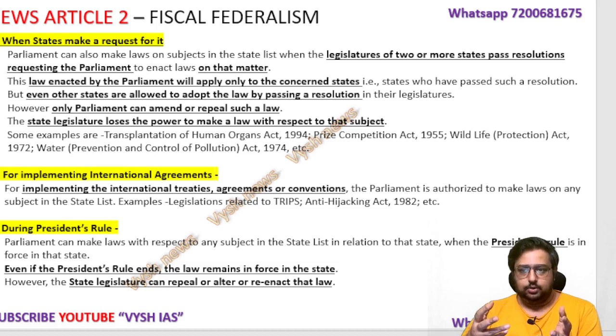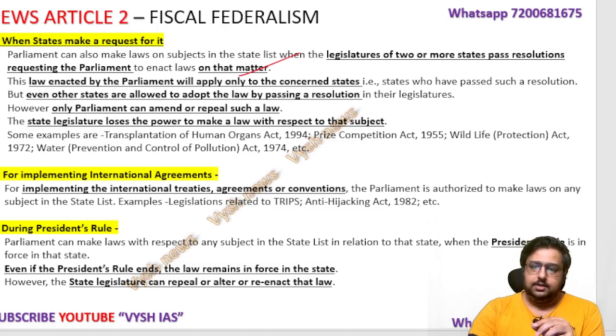Then states can request, as I told you. Two or more state legislatures will pass a resolution and tell Parliament, please make law on that subject. The law enacted by Parliament will be applied only to those states. For example, a state agriculture law you can make for those states; you cannot make it for the full country. Other states, if they want, can also pass a resolution in their assembly and adopt that law. But repealing or amending that law, only Parliament can do.